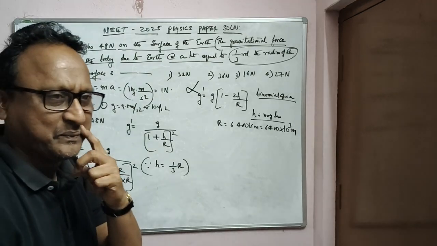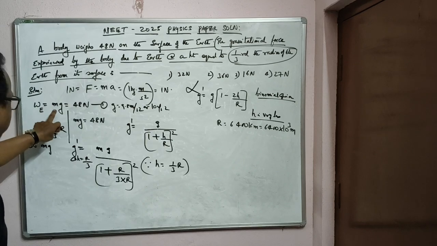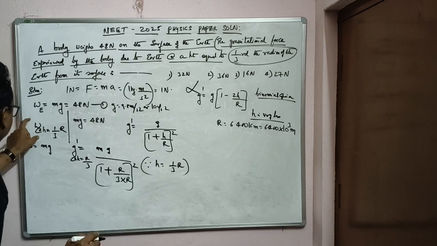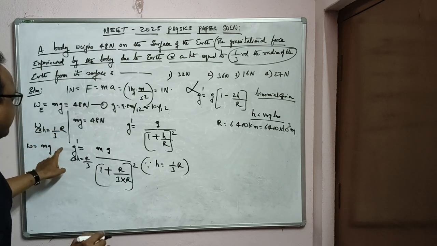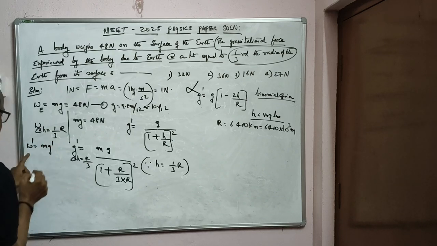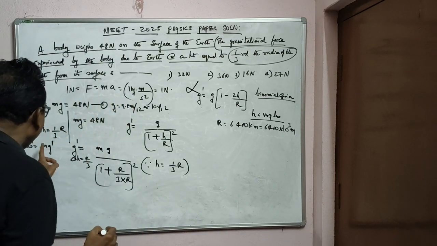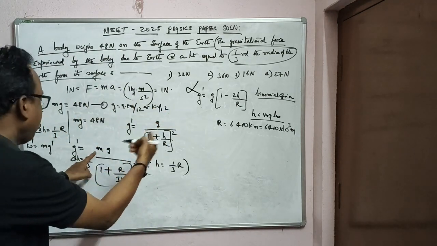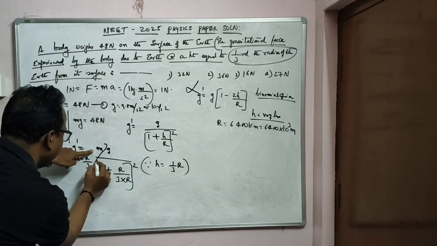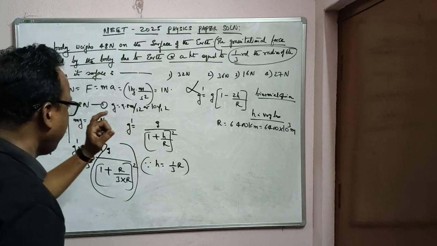Did you understand this step? So actually what is this one? W is mg. Mass is constant, only g is varying. Now what do you want? You want the weight, the force, at a height r by 3. So W dash is equal to mg dash. So m into g dash. What is g dash? G by this thing. Therefore m into g by this thing. Okay? Now the problem is over.